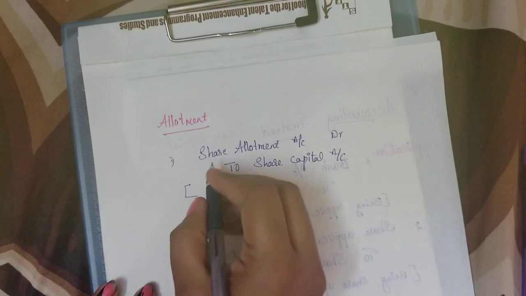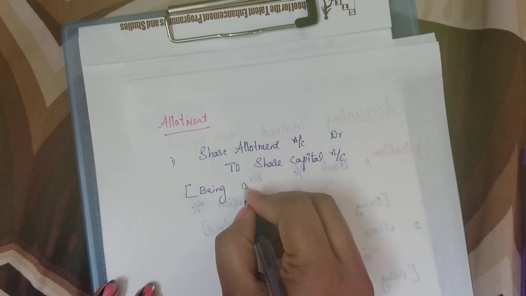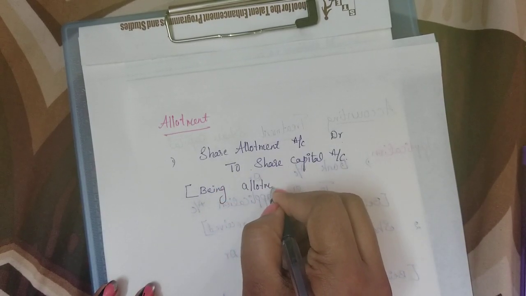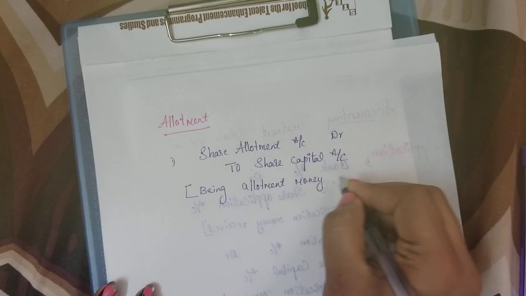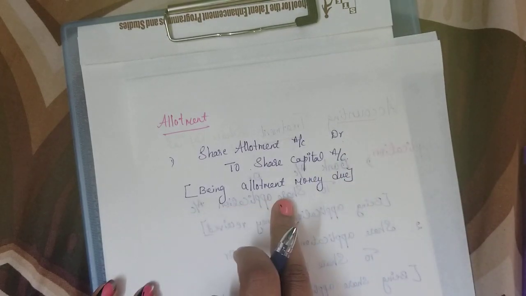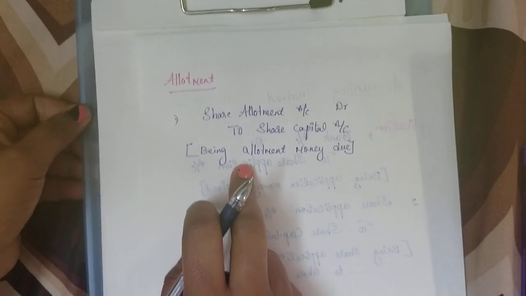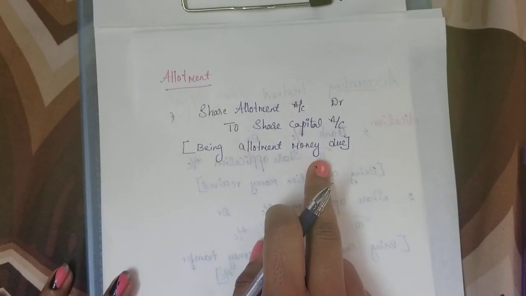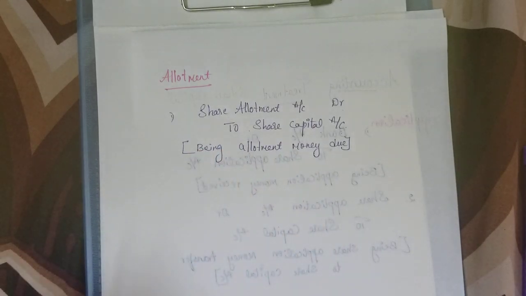Here the narration will be: being allotment money due. So this amount is still due. It is not yet paid by the shareholders.